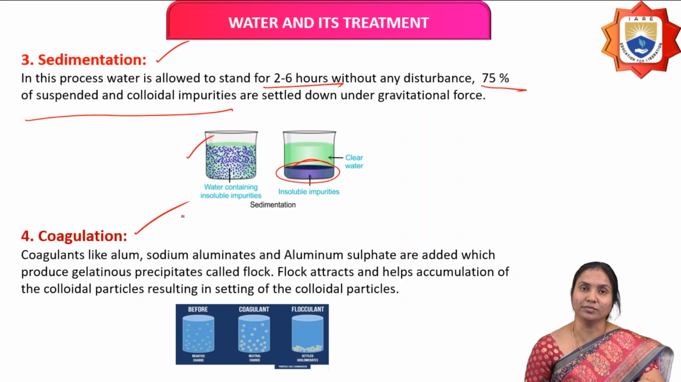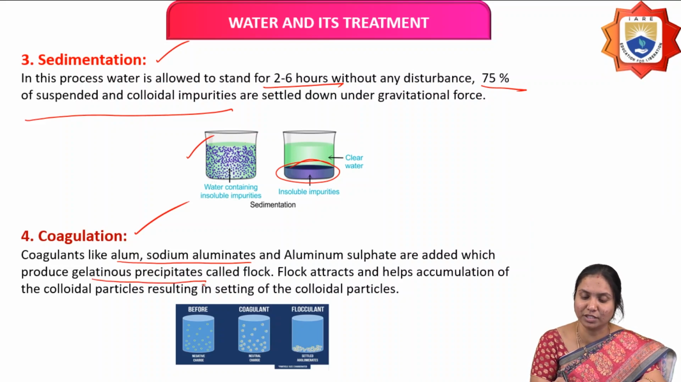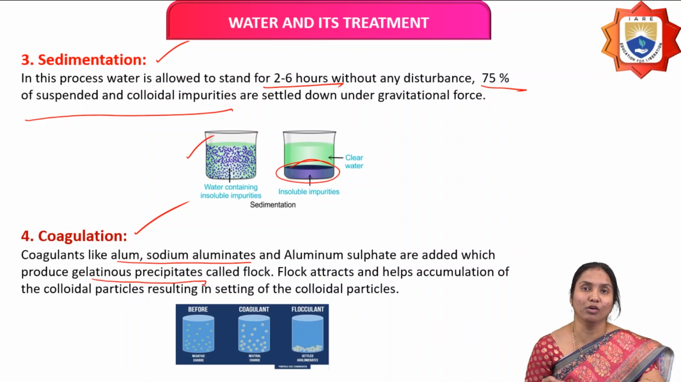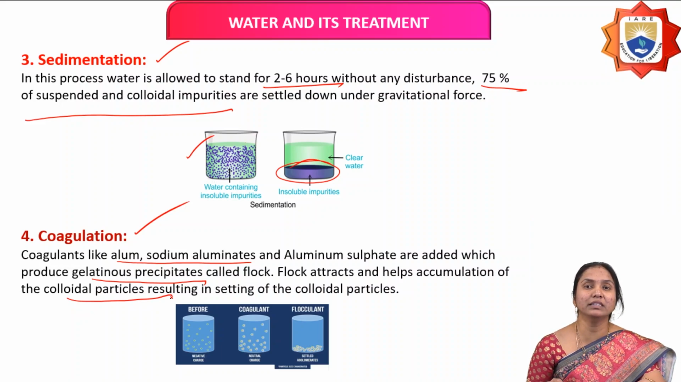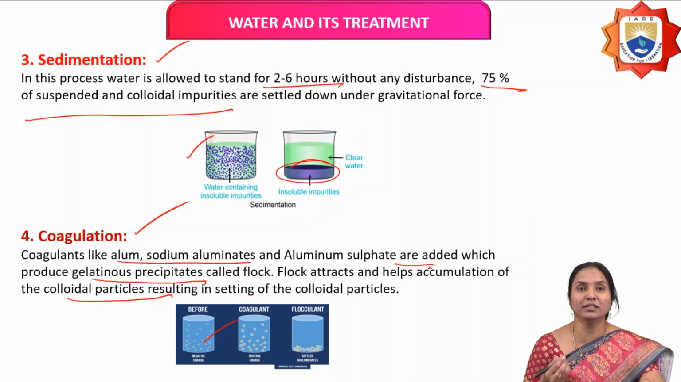Next one is coagulation. Here coagulants like alum, sodium aluminate and aluminum sulfate etc. are added, which produce gelatinous precipitates. These are called flocks. Flocks help in the accumulation of colloidal particles, resulting in settling of colloidal particles. So when we add coagulants to this water, it forms flocks, and it attracts the colloidal impurities which are present in this water.